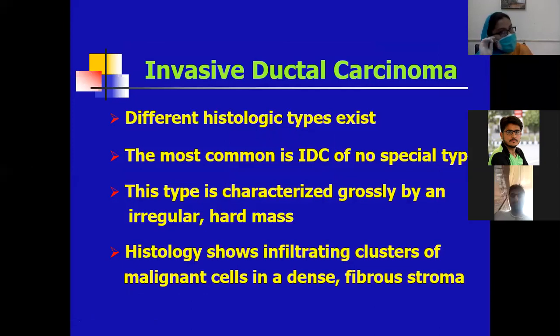Okay, and there are different histological types. The most common is the invasive ductal carcinoma of no special type. This is the commonest type. This type is characterized grossly by an irregular hard mass. Histologically, it shows infiltrating clusters of malignant cells in a dense fibrous stroma.